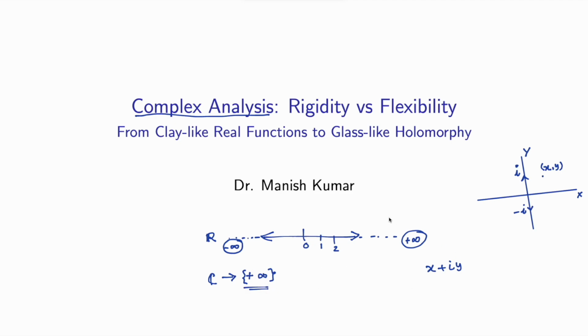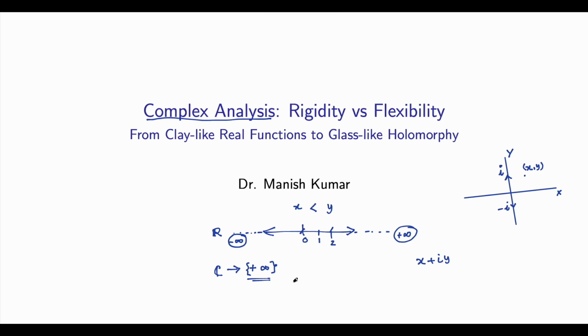Also, in the real line, let's say x is this point and y is this point, right? So you can define an order: x is less than y. So the real line is an ordered field, but in the complex plane you cannot define such an order because of the fact that i square is equal to minus 1.